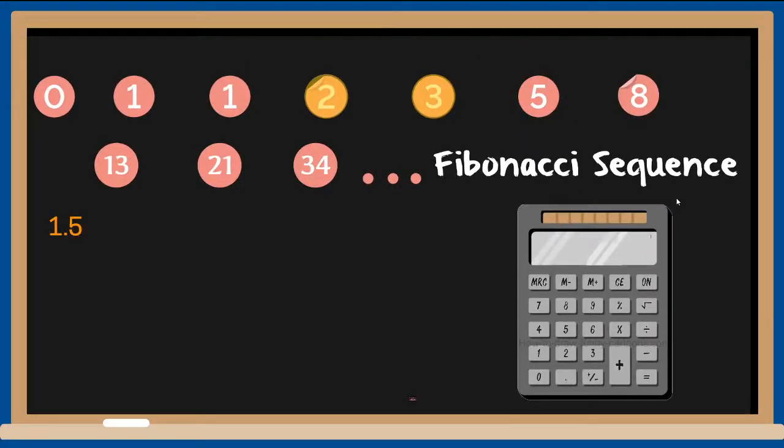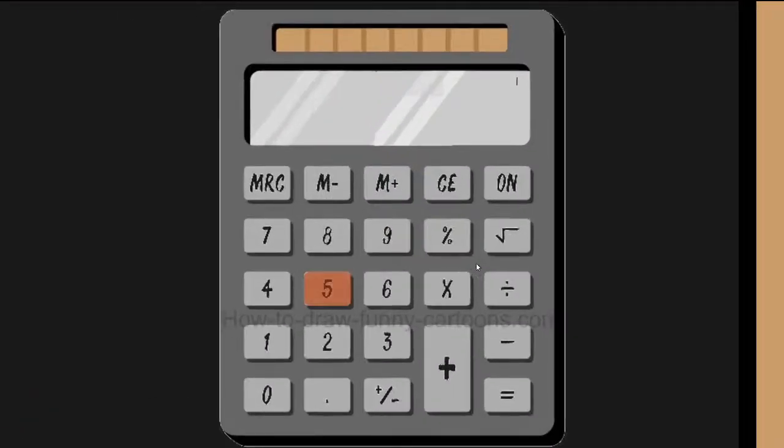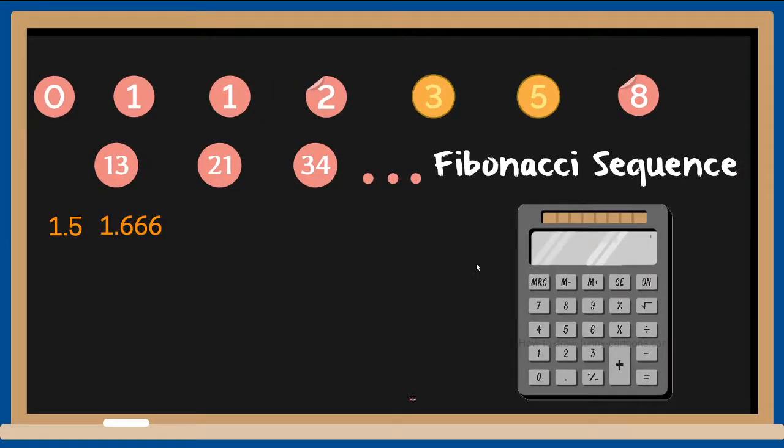Then take the next two numbers. I took 2 and 3 last time, now I'll take 3 and 5, and if I divide 5 by 3, that will be 1.666. Let me write that down, 1.666. I know that you don't understand why I'm doing all this now, but keep waiting and keep looking. Now let me take the next two numbers, 5 and 8. When I divide 8 by 5, I'll get 1.6.